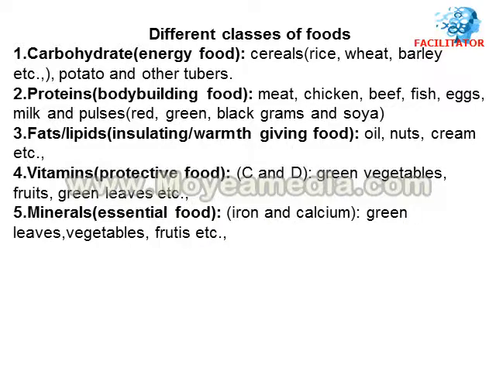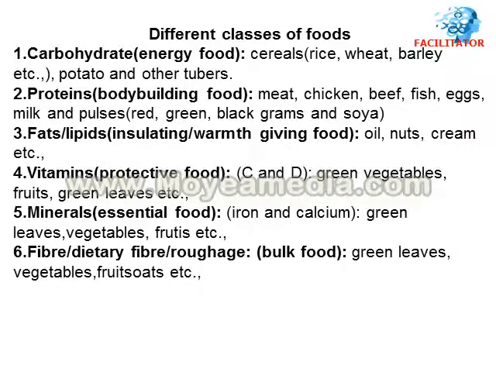Then minerals, also called essential foods. These minerals are required in very minute amounts. In the same way, vitamins also we require in very minute amounts. And mainly we discuss iron and calcium according to our syllabus. You get iron and calcium in green leaves, vegetables, fruits, etc.